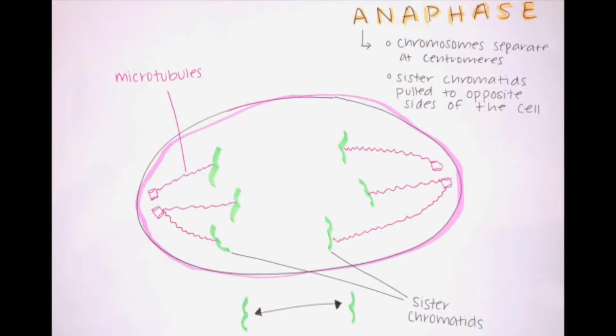In anaphase, the spindle fibers from the centrosomes begin to shrink and pull each duplicated side of the sister chromatid to opposite poles of the cell. When anaphase is completed, each side of the cell will have an identical set of the chromosomes, since they each had identical pairs in the beginning.